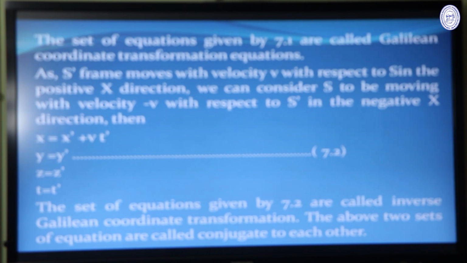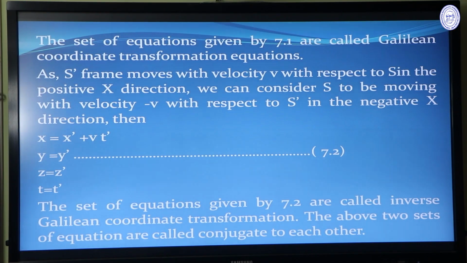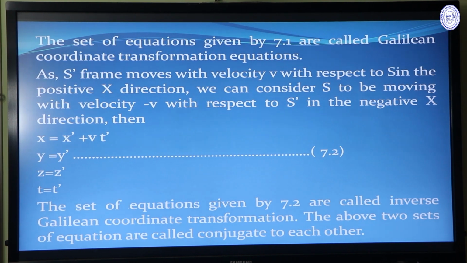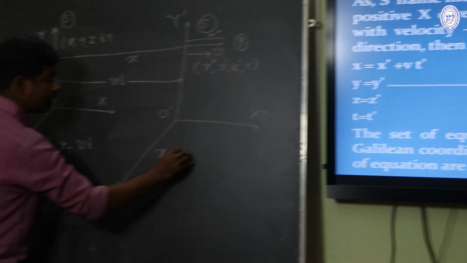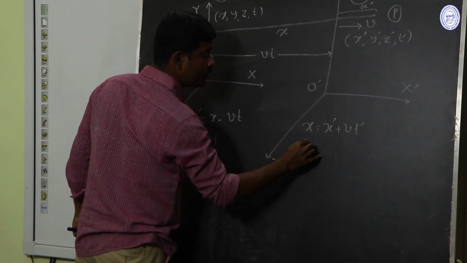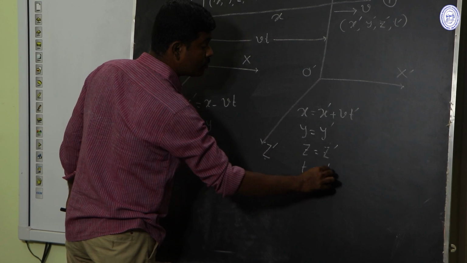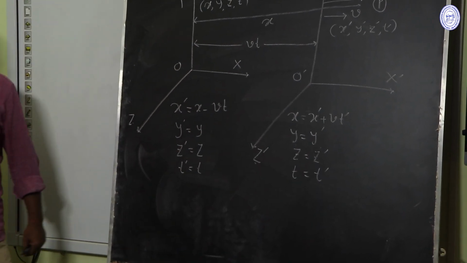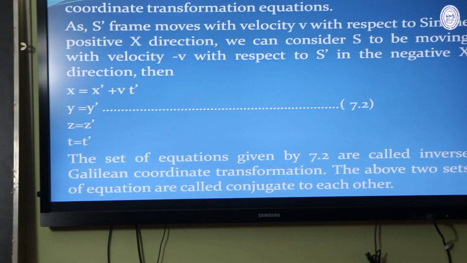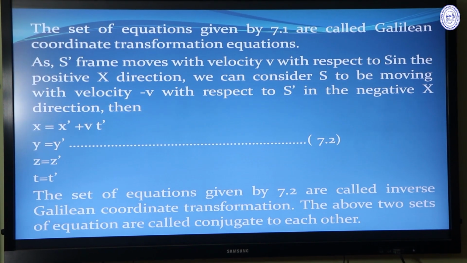Here the S dash frame is moving with velocity v with respect to the S frame. So x prime equal to x minus vt, y prime equal to y, z prime equal to z and t prime equal to t. So these are the Galilean transformation. If we reverse the process, then we can say that the S frame is moving with respect to the S dash frame with velocity minus v. Then we can write x equal to x prime plus vt prime, y equal to y prime, z equal to z prime and t equal to t prime. These four equations are called inverse Galilean transformation. And the two sets of transformation are conjugate to each other.